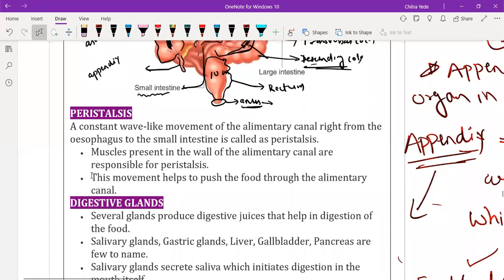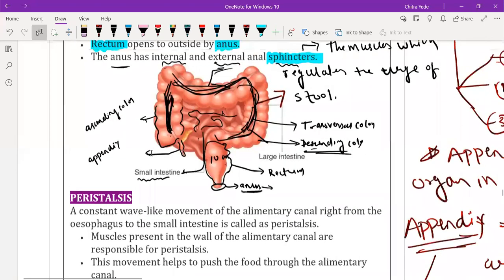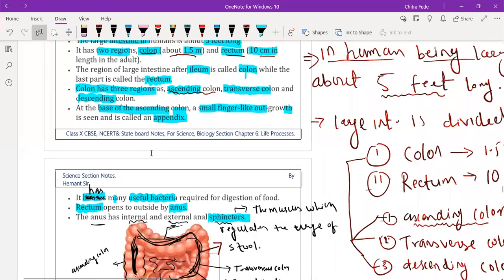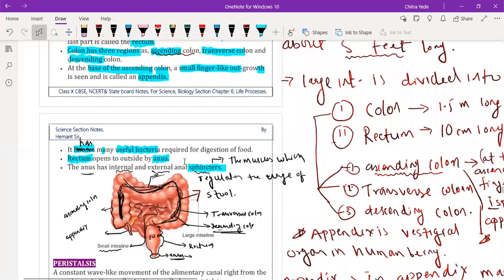Okay, so now we are going to discuss peristalsis. Any doubt here? Any doubt, beta, in large intestine? No, sir. Anyone? Hello. So it is clear? Clear, sir. Okay. So now we will discuss the peristalsis.